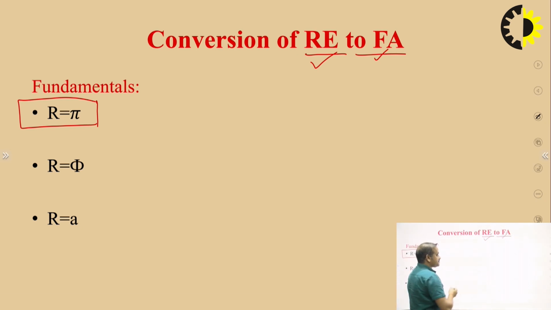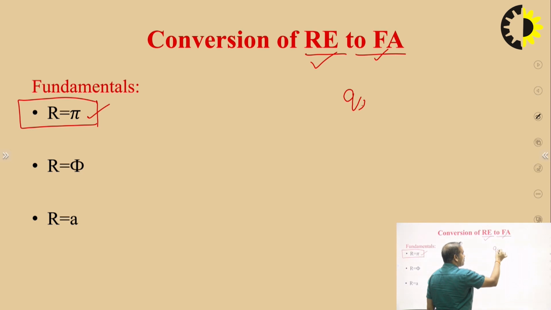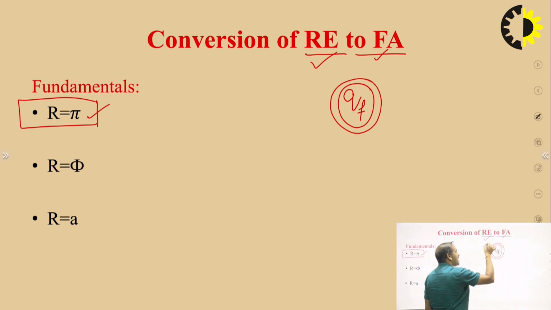Let us see. Here the expression is r equal to epsilon, or r equal to null. We have to take a state called qf, which means the final state, and in automata the final state is represented by a double circle.